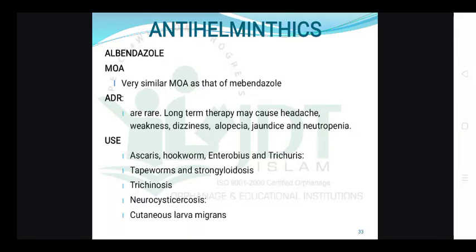Now uses: used in different worms. We have discussed the names of worms earlier: ascaris, hookworm, enterobius and trichuris, tapeworm and strongyloidiasis, trichinosis, neurocysticercosis and cutaneous larva migrans. So these are the uses of albendazole.